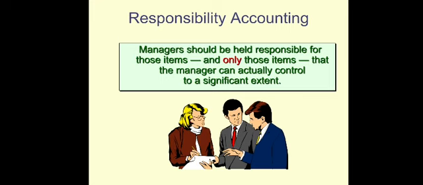Can you control that? You cannot. If the cost of production increases because of an increase in the price of raw material, you cannot be held responsible for that. You are only responsible for the things that you can control.